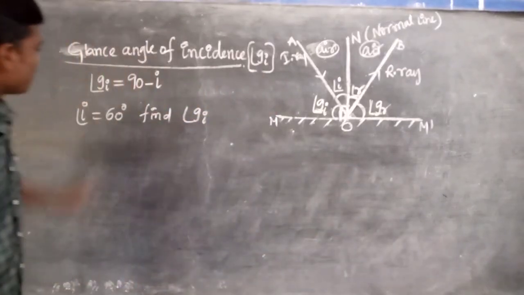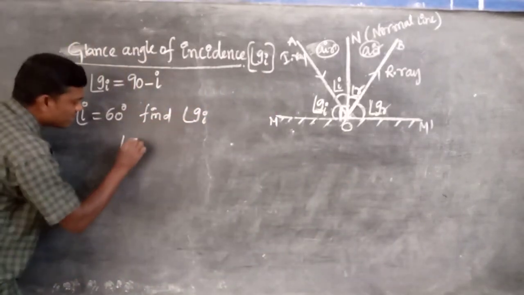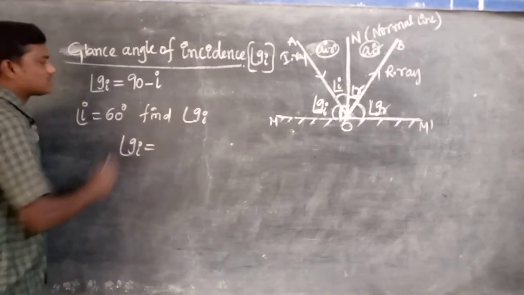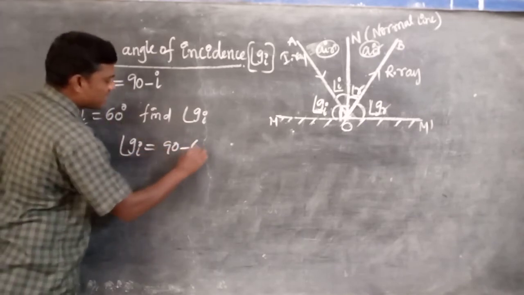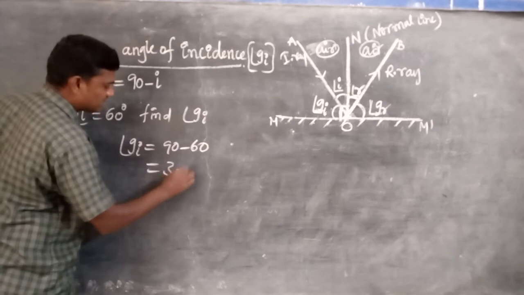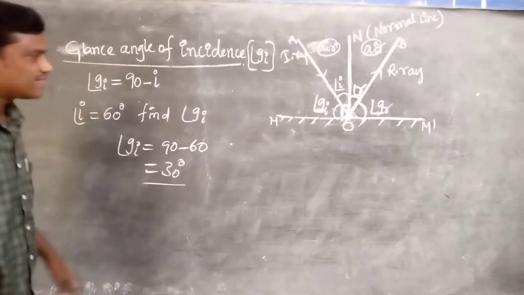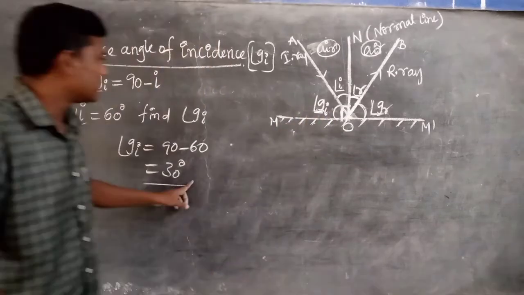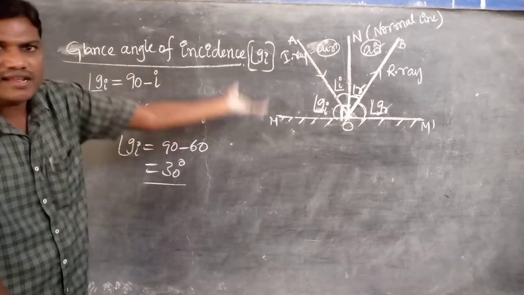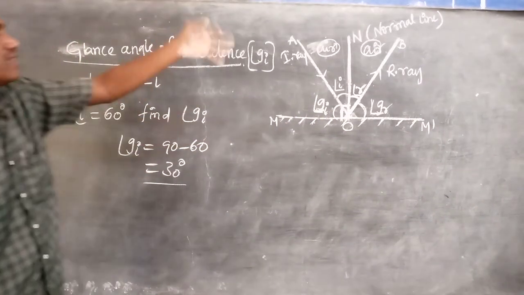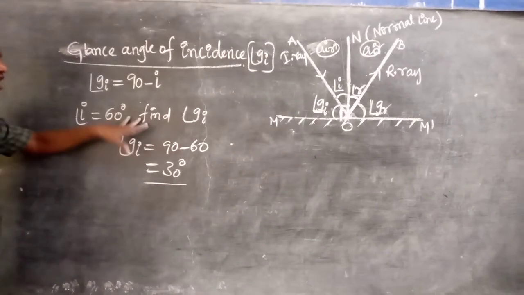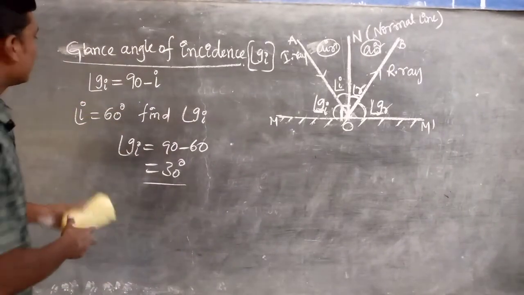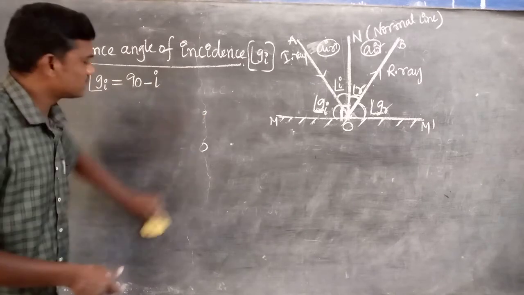So to find the GI value, angle GI is equal to 90 minus 60, which is 30 degrees. So if angle I is 60, the GI value is 30. 60 plus 30 totals 90. Is it correct or not? This is the method to find the glance angle of incidence.